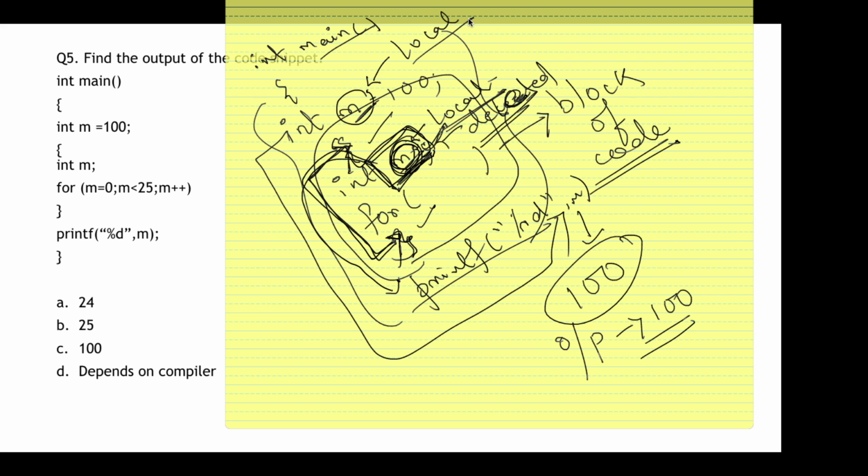Doesn't matter whether this is a local variable, this is also a local variable. So you need not apply a scientist's brain. You can simply understand this much: when something is written within curly braces without a function being declared, the scope of that variable is only till the end of the curly braces, and outside that it has no value. So the output will be simply 100. Whatever was initially declared, the value of m in the main function as a local variable, only that value will be printed. This m has no value after the scope of this block. So your answer is option C.